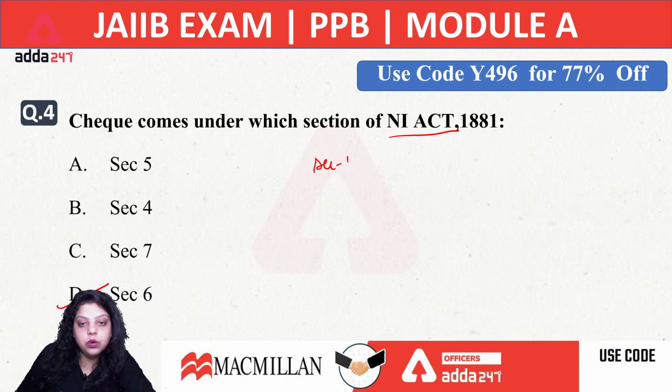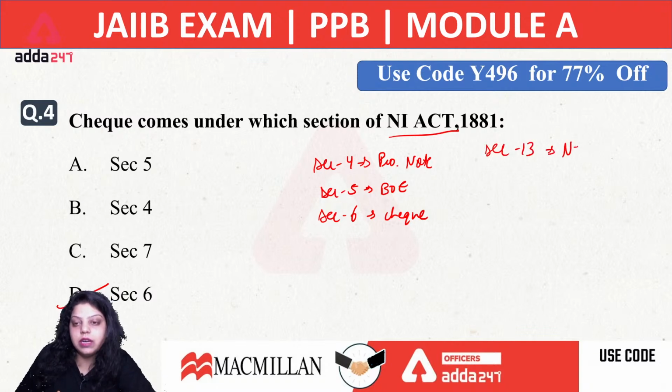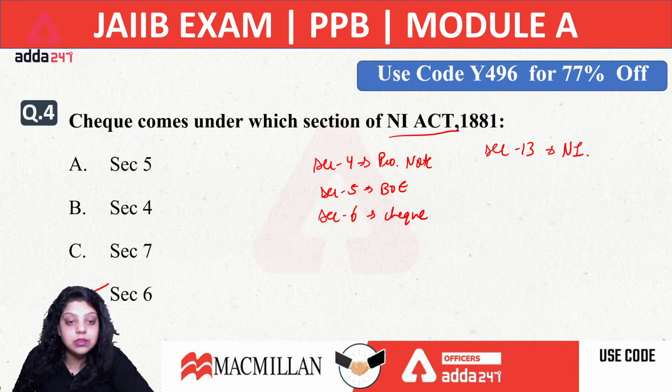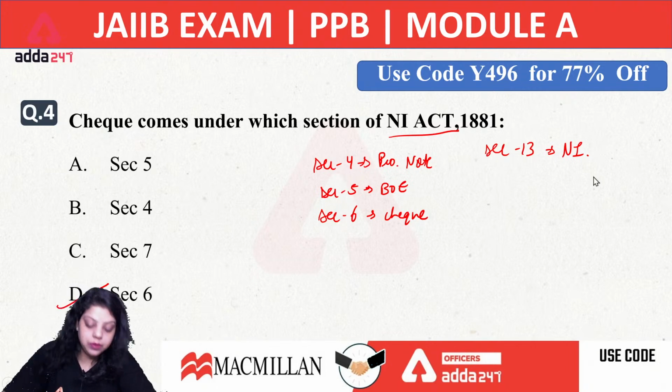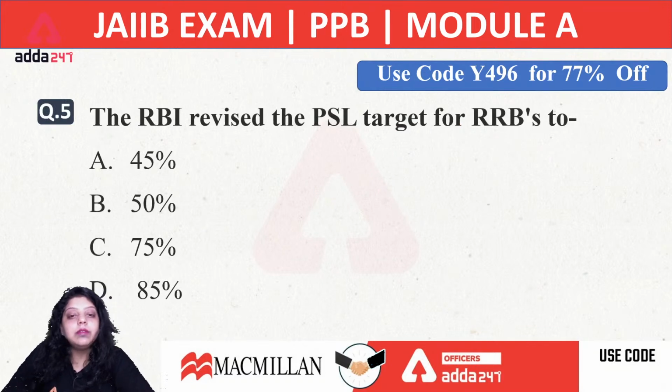In Section 4, promissory note is defined. In Section 5, bill of exchange is defined. And in Section 6, check is defined under the Negotiable Instruments Act. And Section 13 defines what the negotiable instruments are and which of them are present in the banking industry. So the right answer will be Section 6, in which the check is defined by the Negotiable Instruments Act.